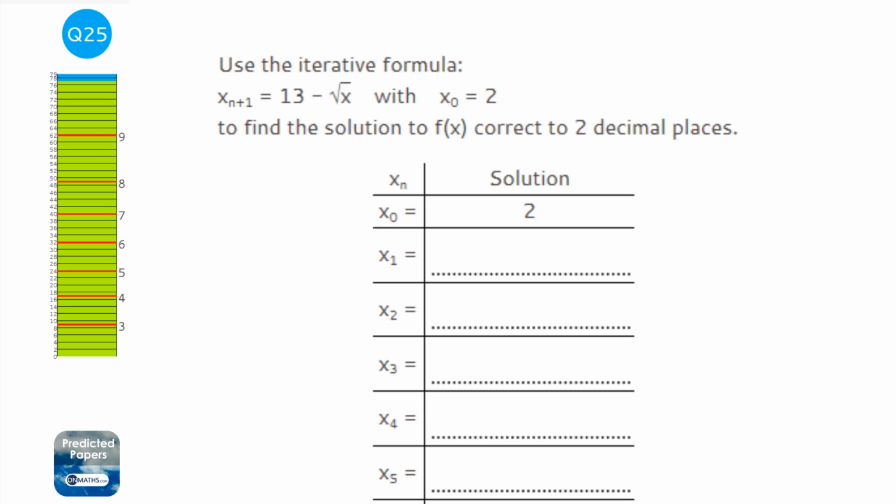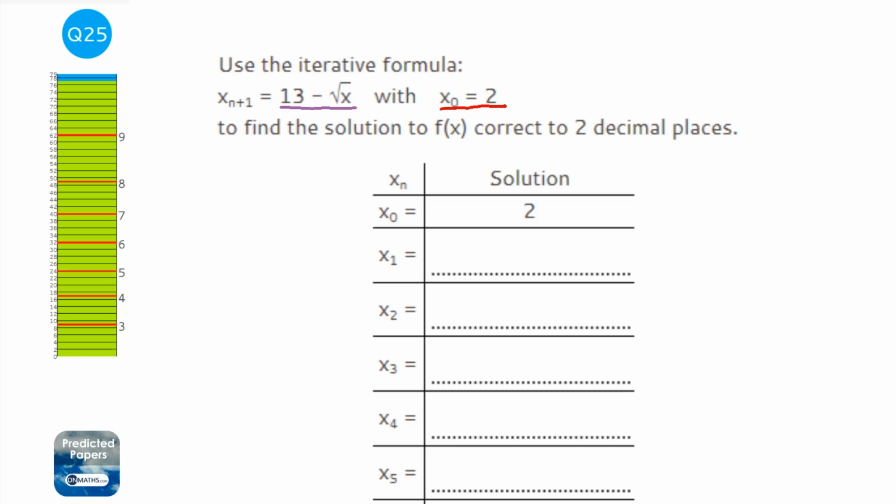To get to the next number, we do 13 minus root x. So that tells us how to get to the next one, the closer answer, and normally these will get closer and closer, otherwise it's very silly to do it because you'll just end up with very big numbers. So it tells us here to start at 2. It says, right, start at 2 and then work from there. And the iteration formula tells us how to get to the next one.